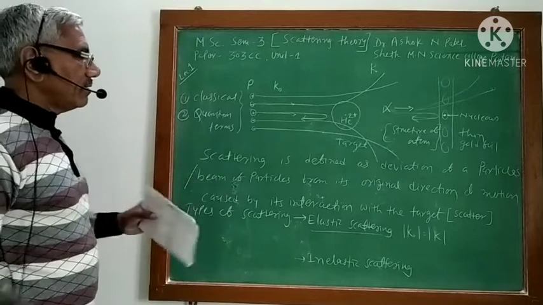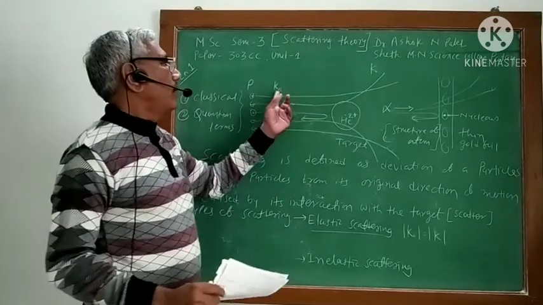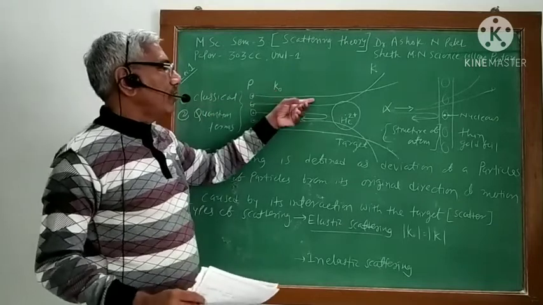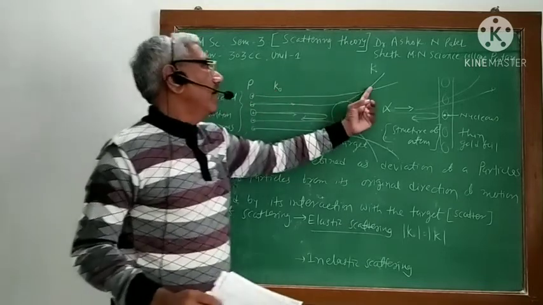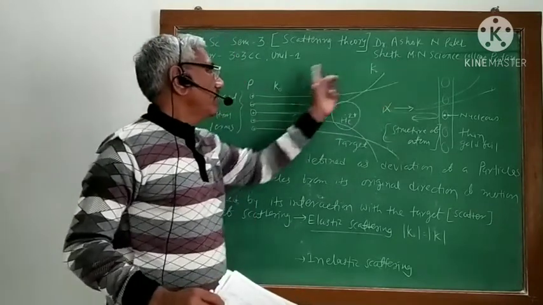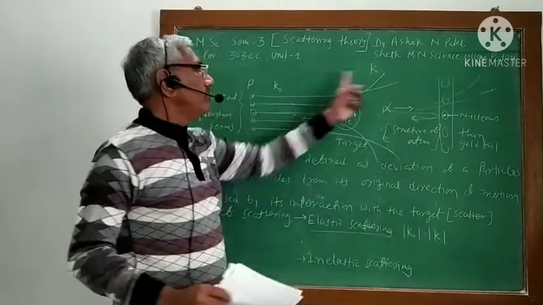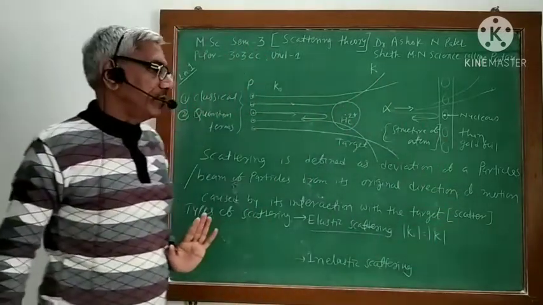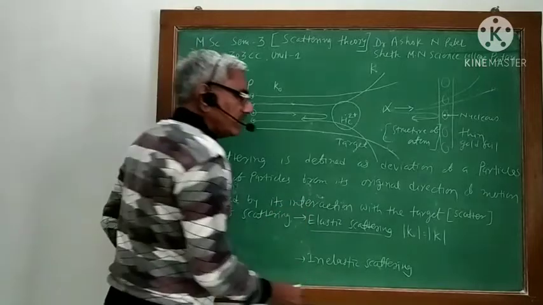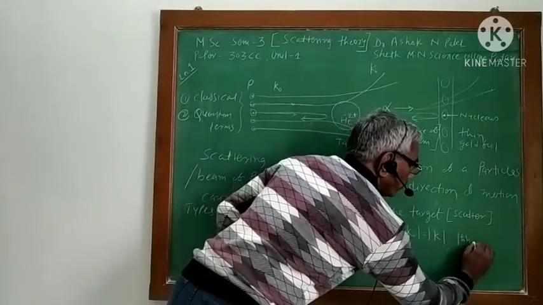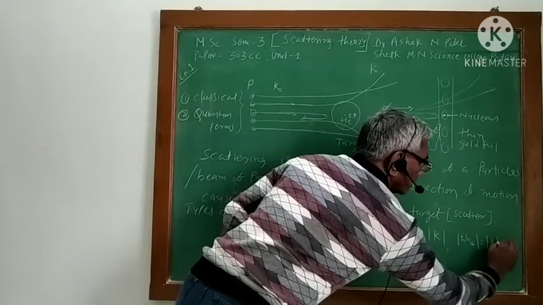In elastic scattering, the propagation vector is k0 for the incident particle and k for the scattered particle. The direction changes, but magnitude-wise it remains the same. So you can also say that h cross k0 is equal to h cross k.